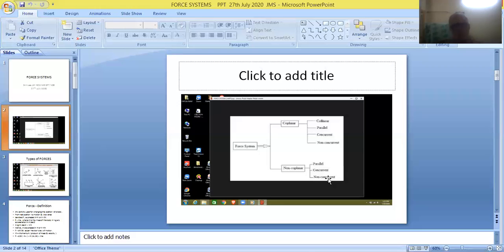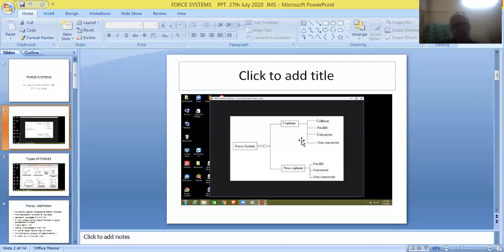And again, in coplanar, we have 6 varieties. And in non-coplanar, the second category also, we have 6 varieties. So be thorough with basic definitions, and we can write all other definitions. Also, it is very easy to write combined definitions.